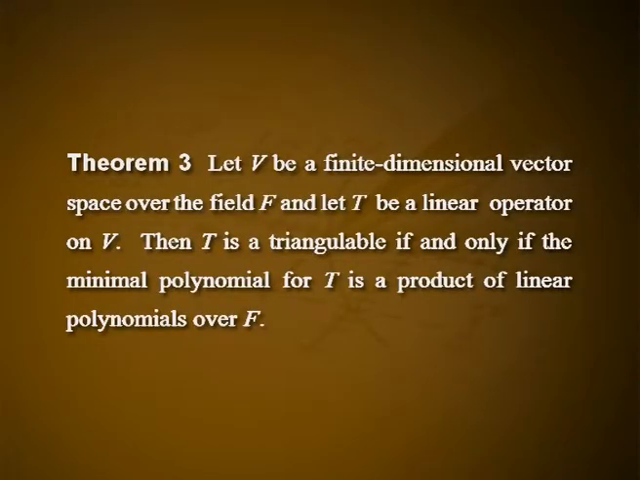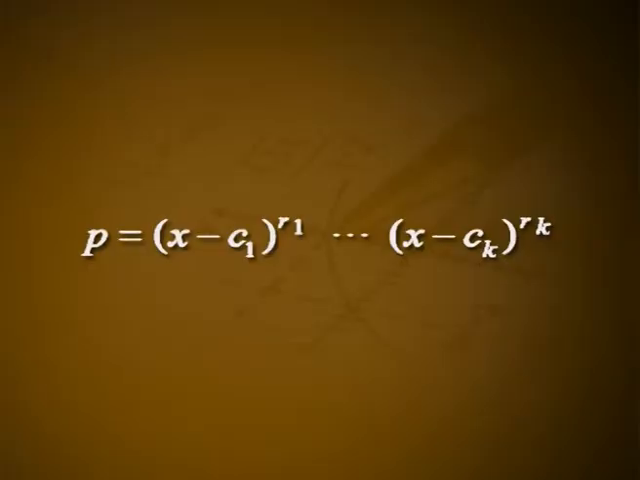Theorem 3: Let V be a finite dimensional vector space over the field F and let T be a linear operator on V. Then T is triangulable if and only if the minimal polynomial for T is a product of linear polynomials over F. Proof: Let V be an n-dimensional vector space over the field F. Suppose the minimal polynomial for T is a product of linear polynomials over F, say p equal to (x − c1)^r1 ... (x − ck)^rk.